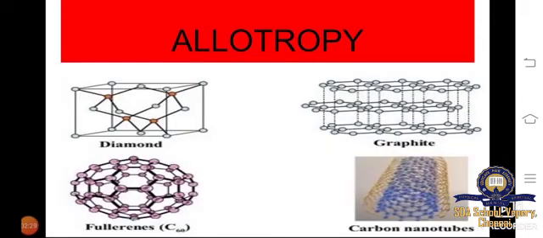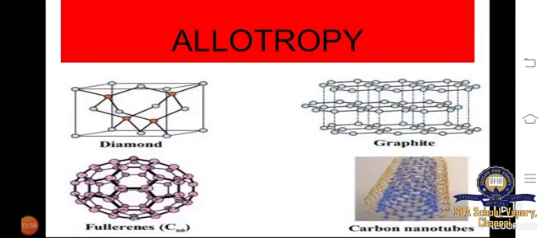Next, we are learning a new word, allotropy. What is the meaning of allotropy? In that, carbon is the main element. The basic thing is carbon, but it shows different structures. For example, we can take a batter. Either we can make idli or dosa. The shape is different, but the base is batter. Likewise, here also carbon is the base element, but the structure is different.